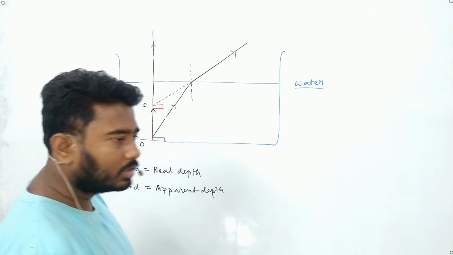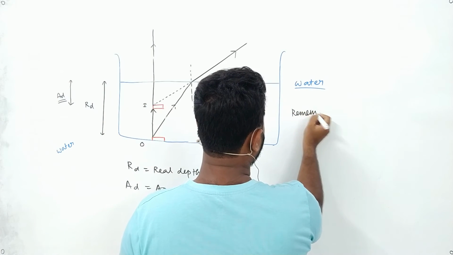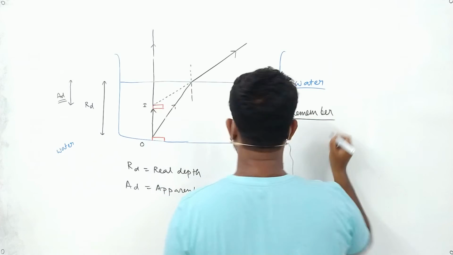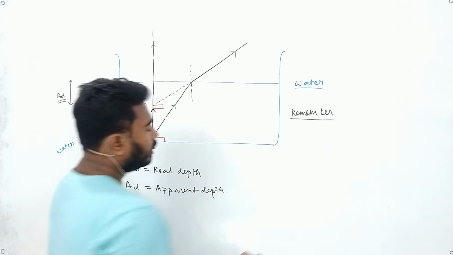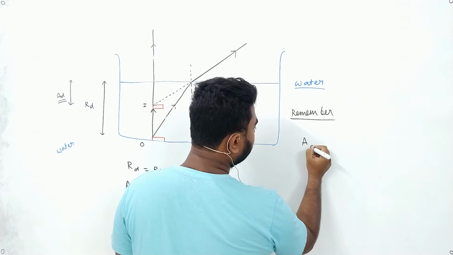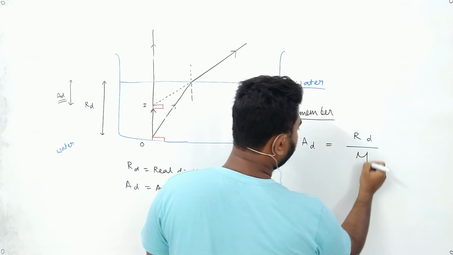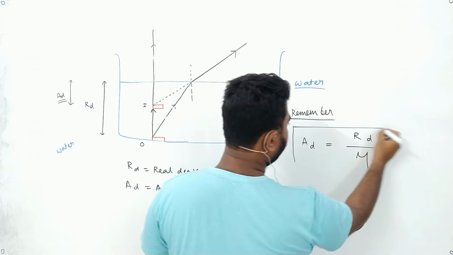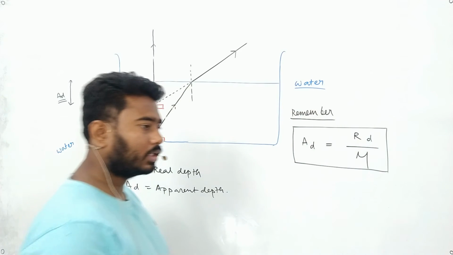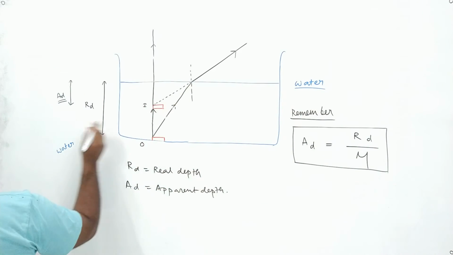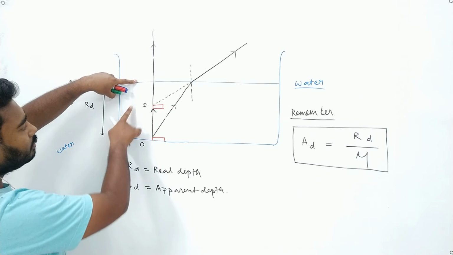See, you don't have it in syllabus, you just remember it. Remember that apparent depth equals real depth by refractive index. Remember, apparent depth equals real depth by refractive index. We have one more thing. See, this one is real depth, this one is apparent depth.